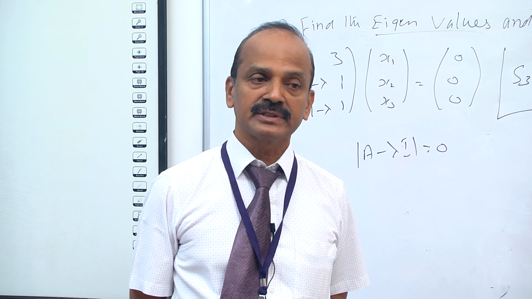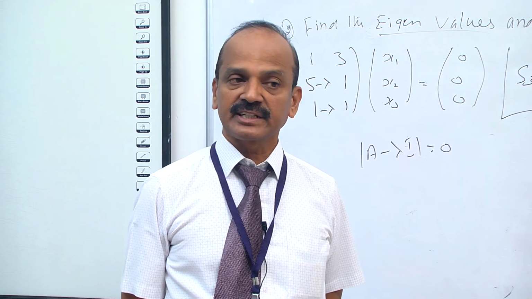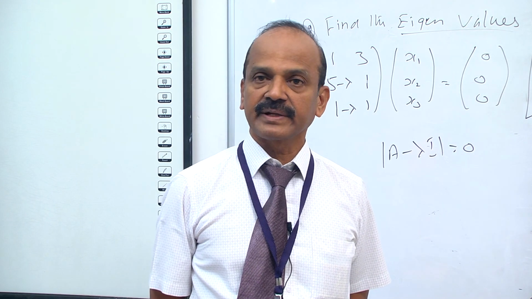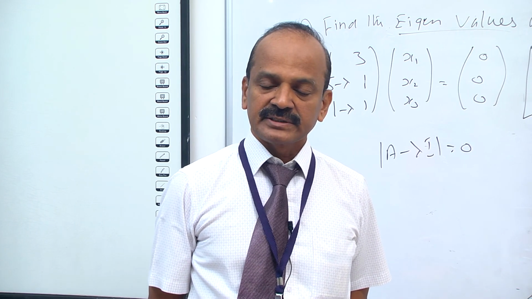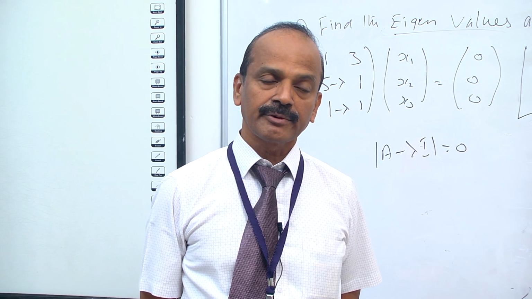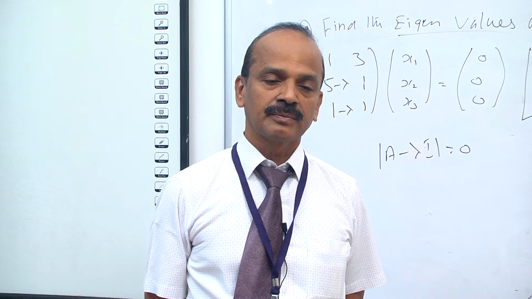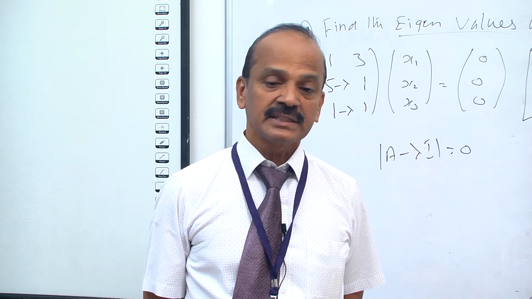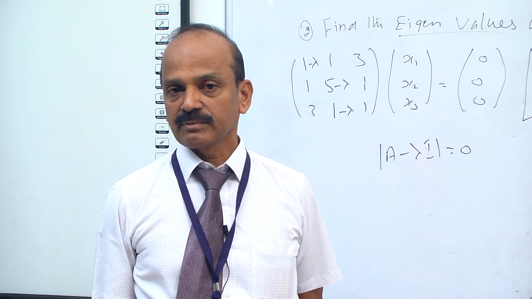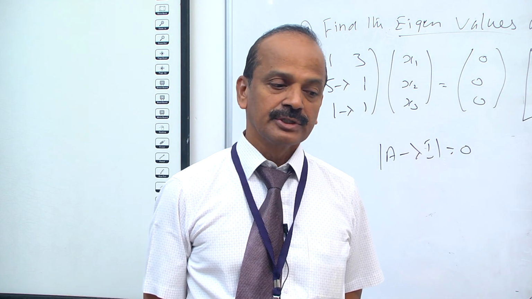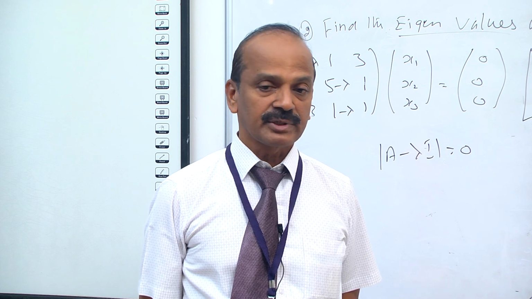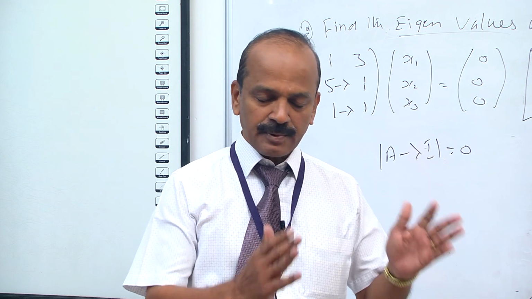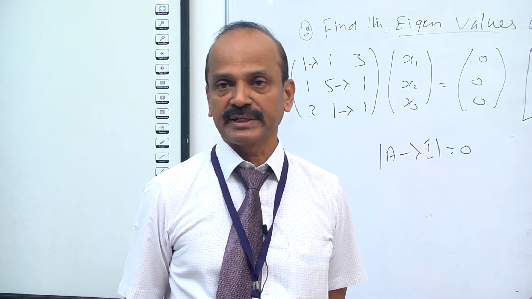If the matrix A is given, most probably a 3 cross 3 matrix, to find the eigenvalues and eigenvectors, first we find the characteristic equation. The characteristic equation is lambda cubed minus S1 lambda square plus S2 lambda minus S3 equal to 0. S1 is the sum of the diagonal elements. S2 is the sum of the minors of the diagonal elements. S3 is the determinant of the matrix.